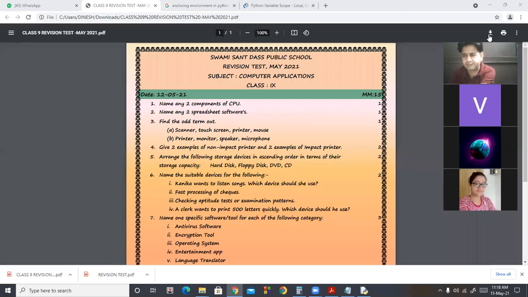Sir, please again repeat the definition of customized softwares. Beta, these softwares are created by an IT company for a particular user. Okay? Yes, sir. For example, I give an example of this.